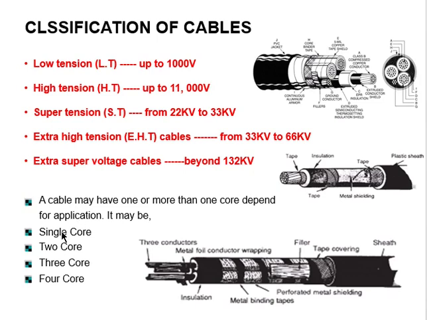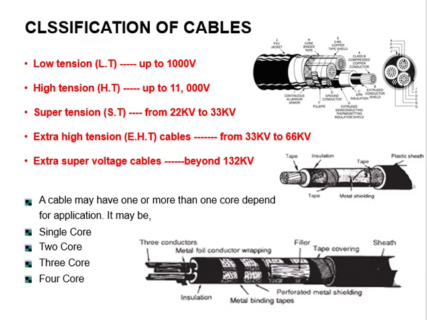cables, which are distributed in single core, 2 core, 3 core and 4 core. Means if you are using a single core, this is core 1. In the whole cable there is only one core, means it is a single core cable. In the whole cable there are 2 cores, means there is a 2 core cable. In the whole cable there are 3 cores, means 3 core cables. If there are 4 conductors, means 4 core conductors are used.